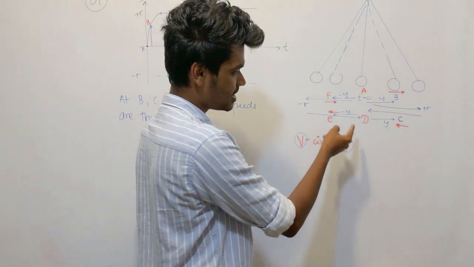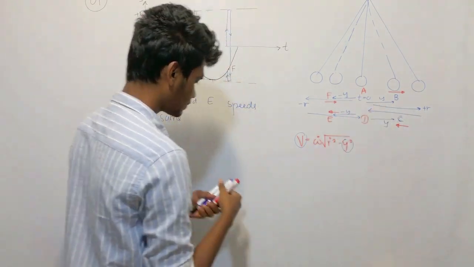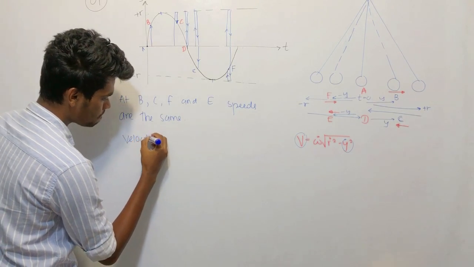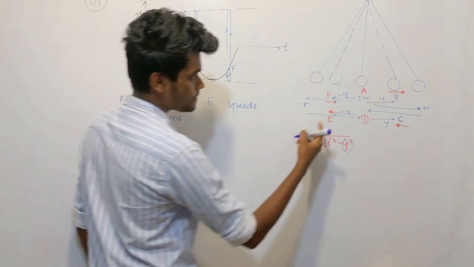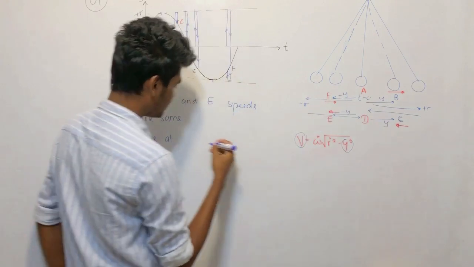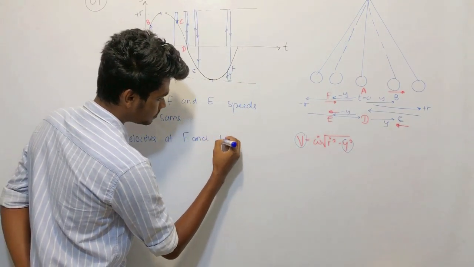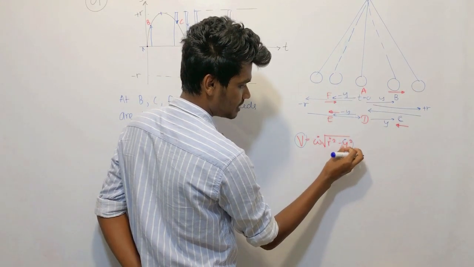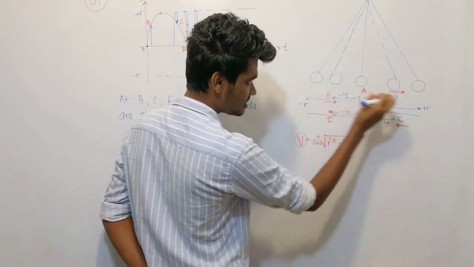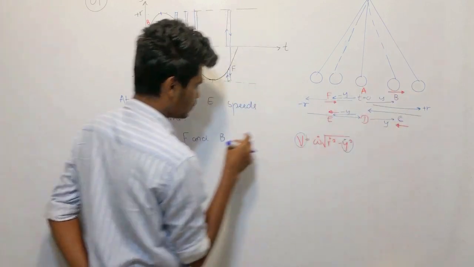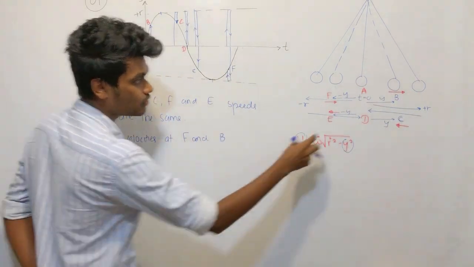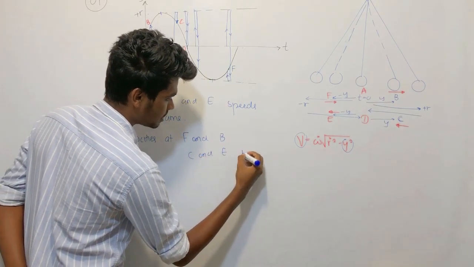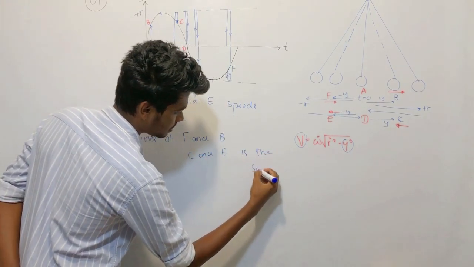But if you see the velocities at F and B, they are the same. Velocities at F and B. Obviously, you know the magnitude is the same because of this displacement or the distance. Magnitude is the same. Direction is also the same. So the velocity of F and B is the same. Also, the velocity at C and E is the same.